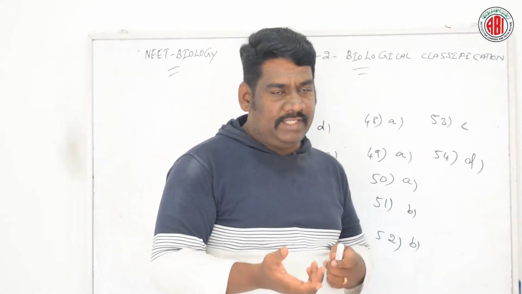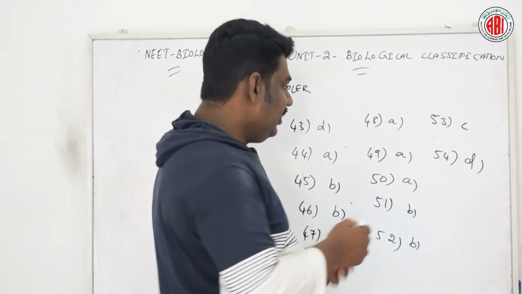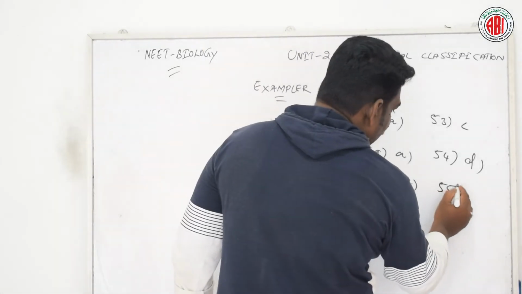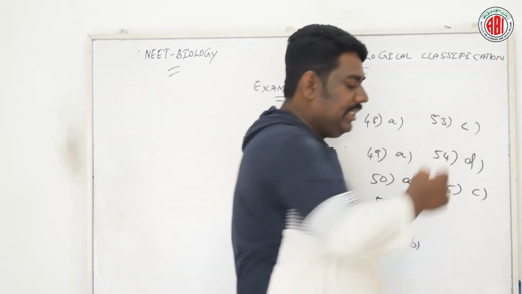Now let us go for the next question. Black rust of wheat is caused by, here are 4 different options given: Alternaria solani, Ustilago nuda, Puccinia graminis, Xanthomonas oryzae. Let us see the right answer for this question. Question number 55. Option C is the right answer.